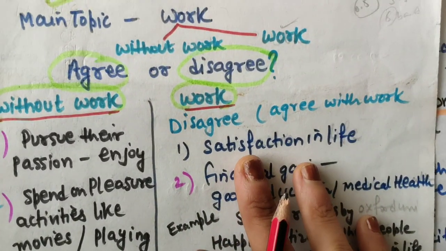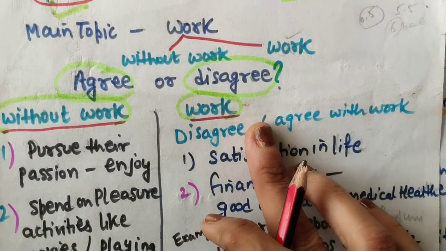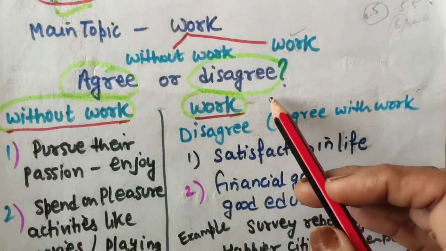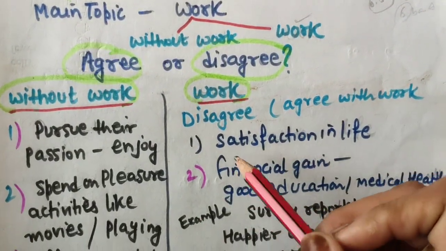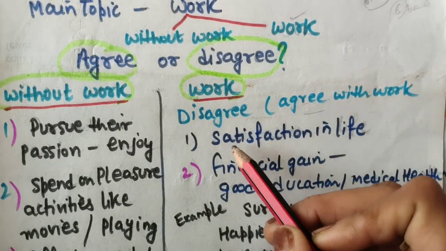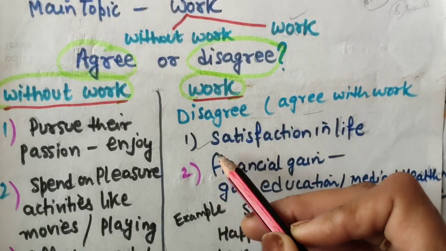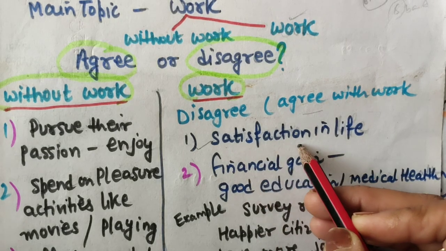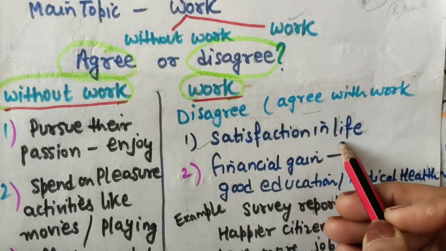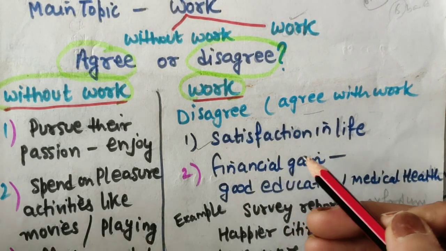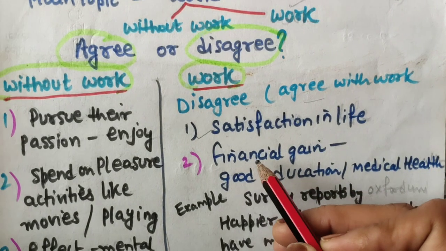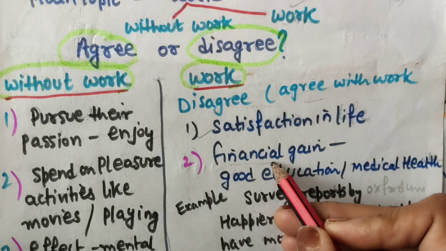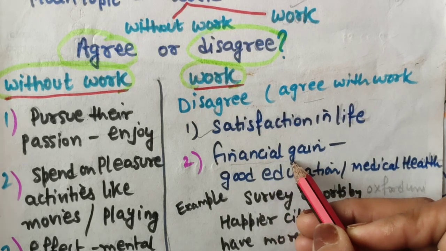And if you disagree with the statement, why will you disagree? Because of satisfaction. If you work and get some money, some salary, or earn something, definitely you will get some satisfaction in your life. So in many ways you can get satisfaction. And secondly, and more importantly, your economic background will be strong, and financial gain will be there.